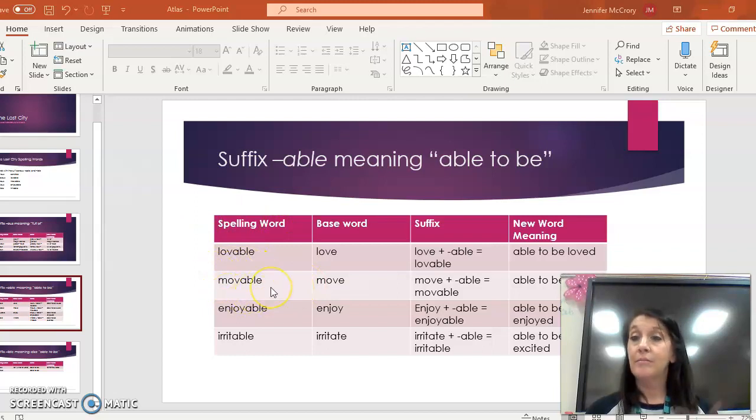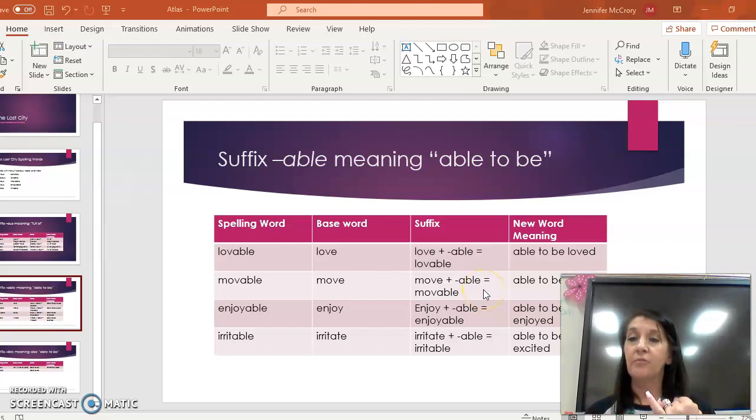Let's go down to movable. Okay, spelling word here in our first column. Let's move on over to our base word. Obviously, we pull off that suffix for a minute to see if we can find that base word. And we know what it is. It's move. And then we know what move is because of prior knowledge. So then we can take move and click it back together with our suffix ABLE, drop that E because we know that we have spelling patterns we have to follow. Then we have movable.